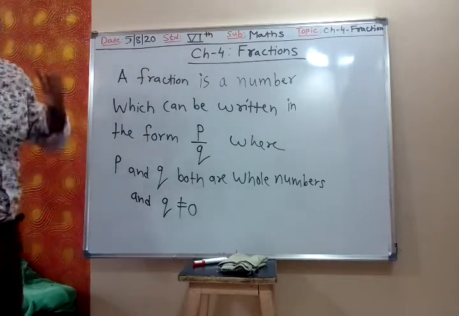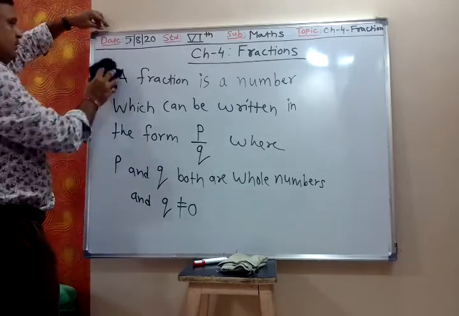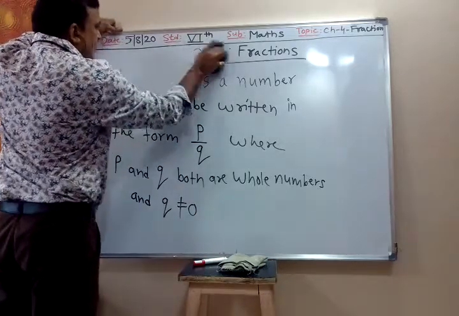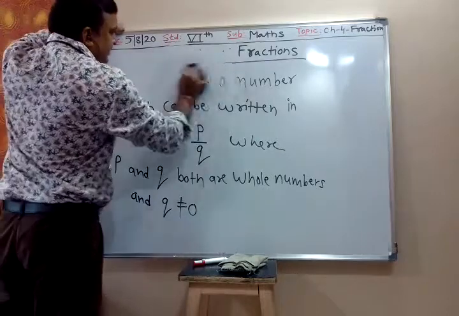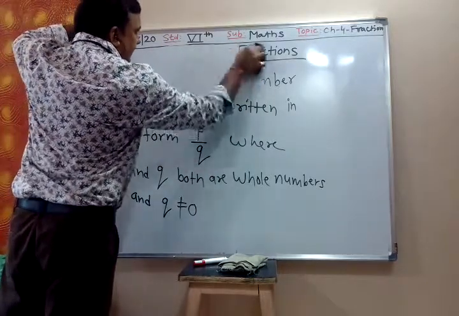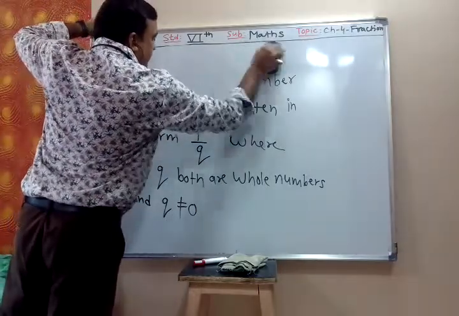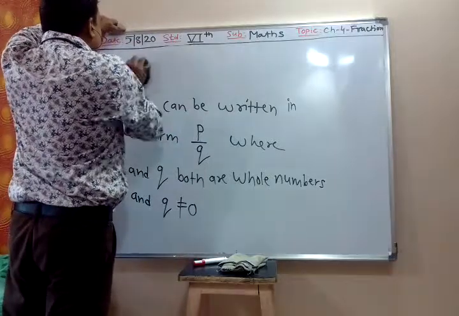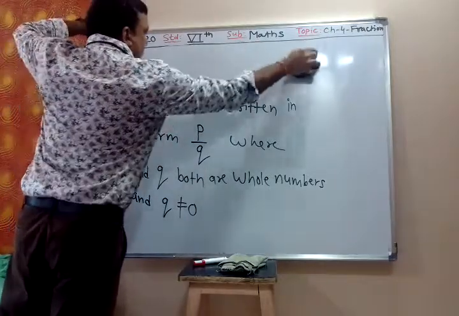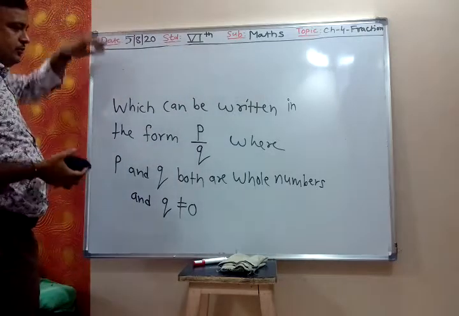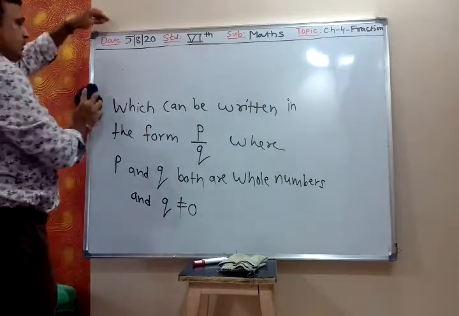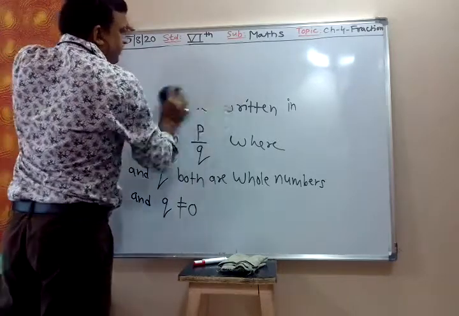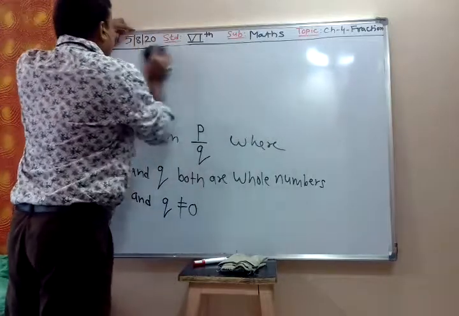Now in this, you also have to write Q is not equal to 0. A fraction is nothing but a number written in the form of P upon Q, where P and Q both are whole numbers, and denominator Q is not equal to 0. So any fraction can be written in the form of P upon Q.